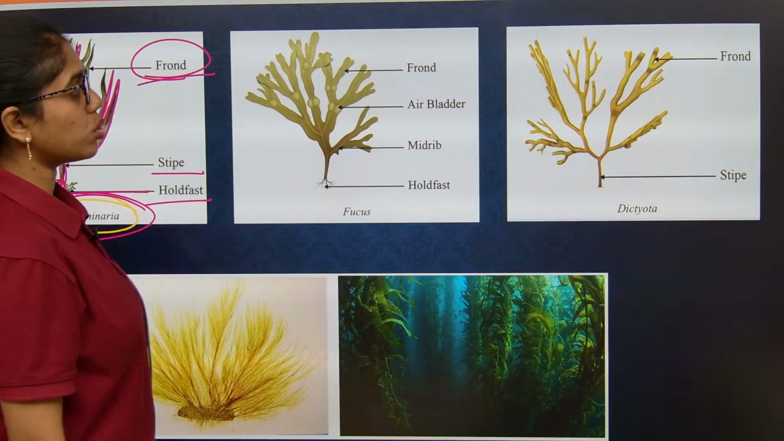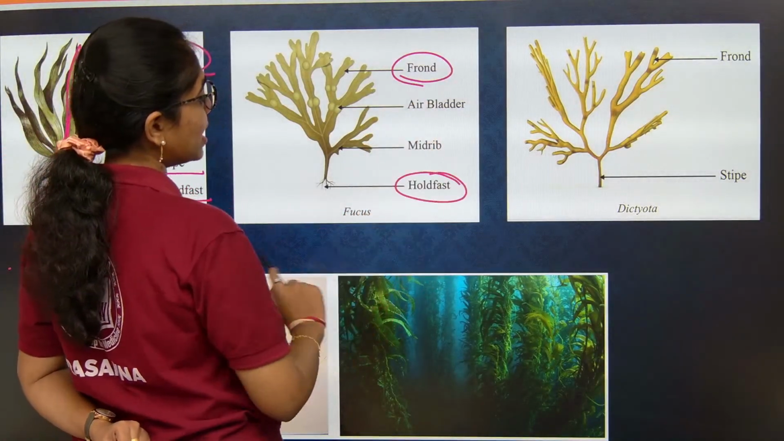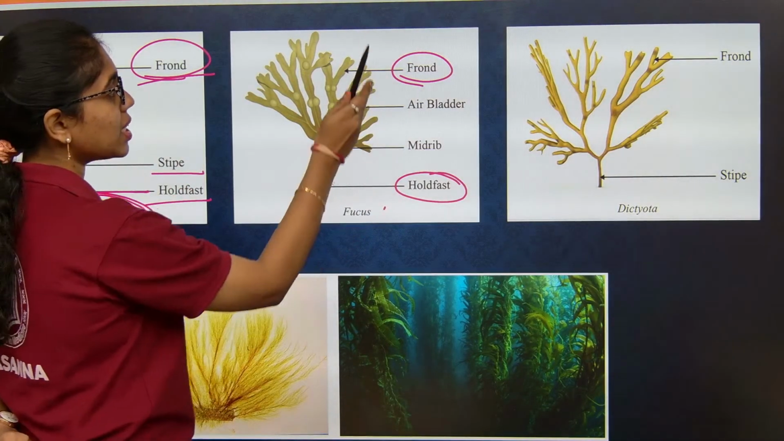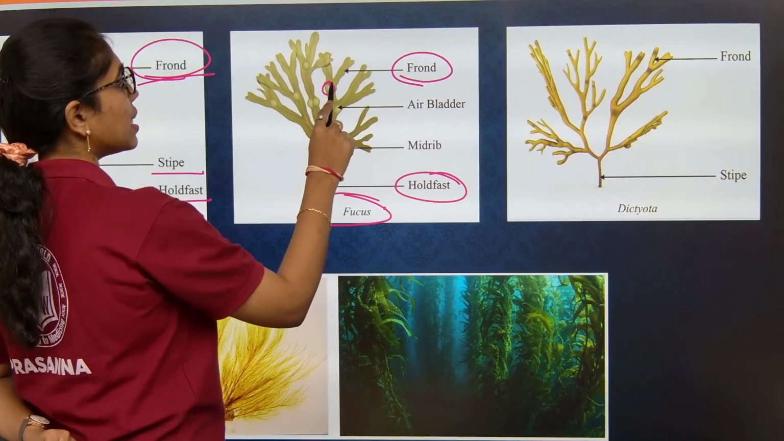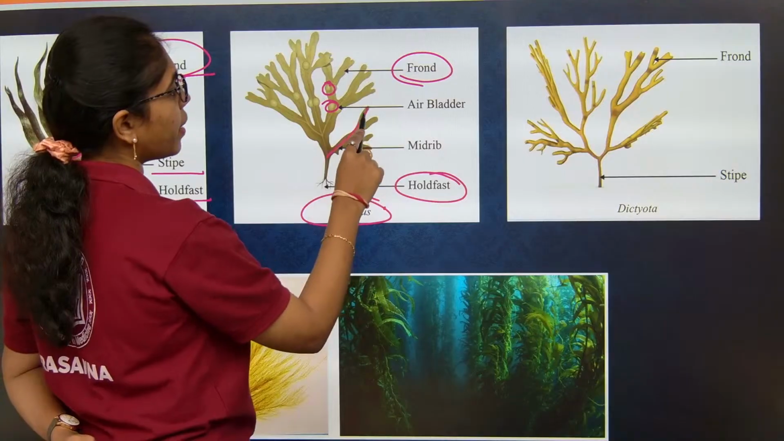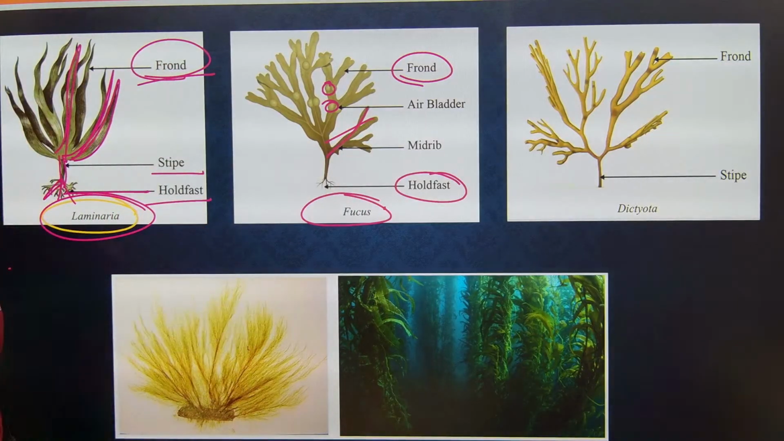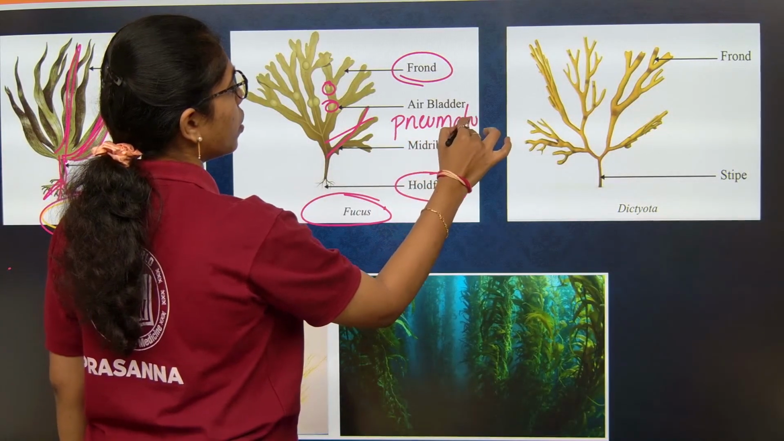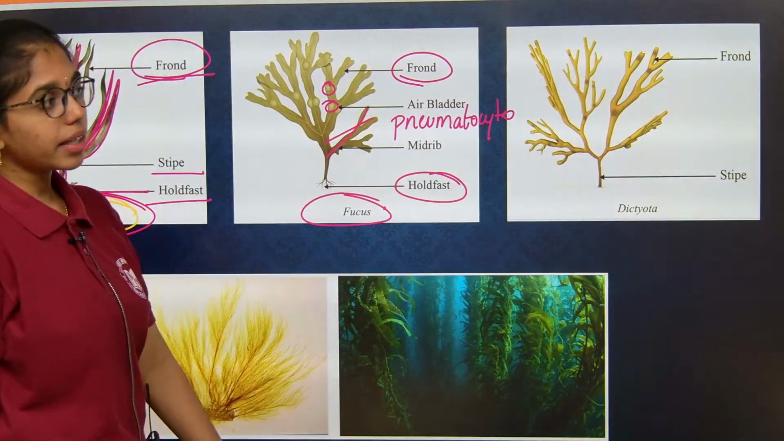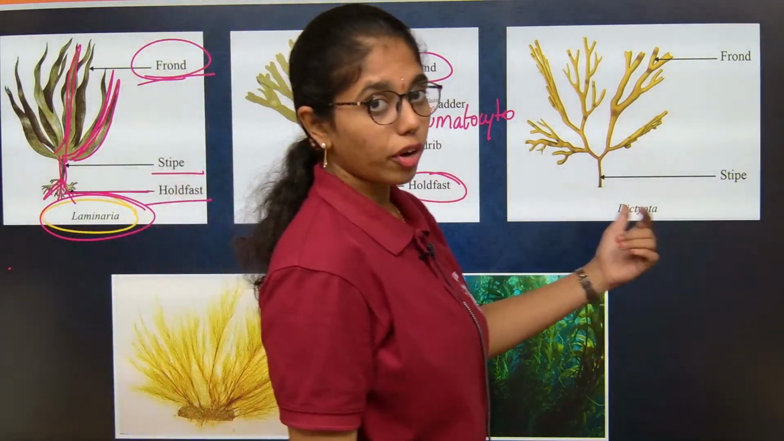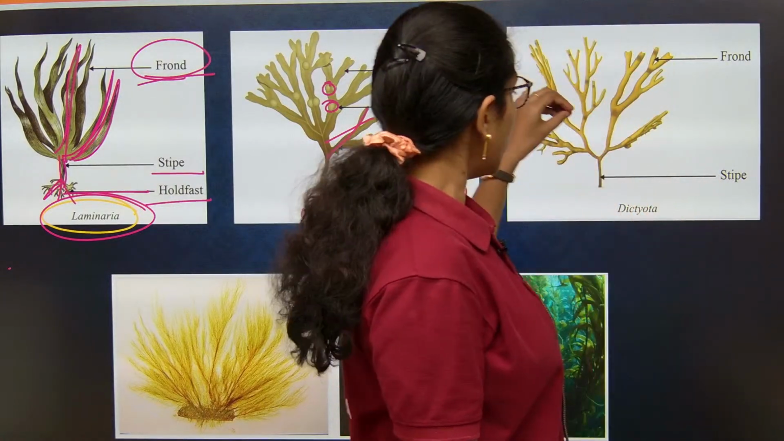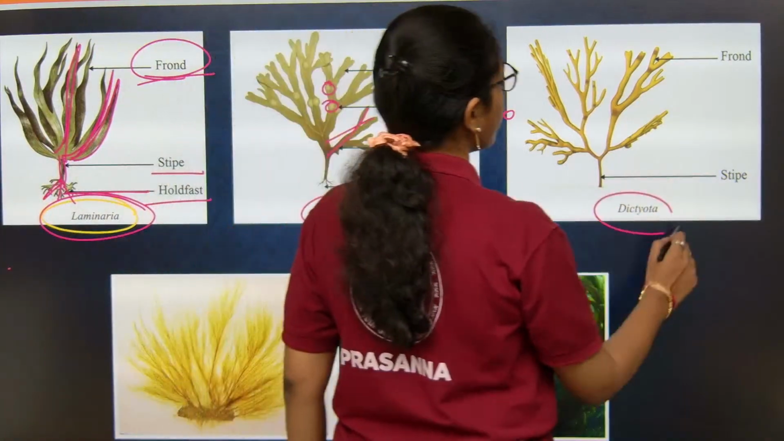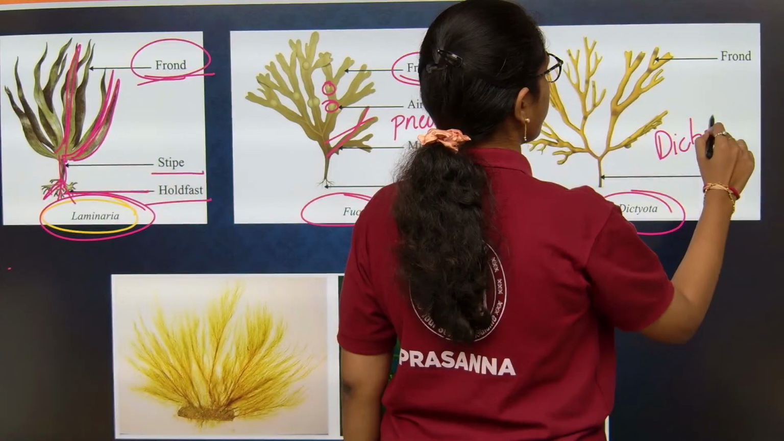In Fucus, stipe will not be there, only holdfast and frond are present. In the frond you can see air bladders and the midrib. These air bladders also act as pneumatocytes. In Dictyota, the frond and stipe are present, but the holdfast is not present, and here you can see dichotomous branching.